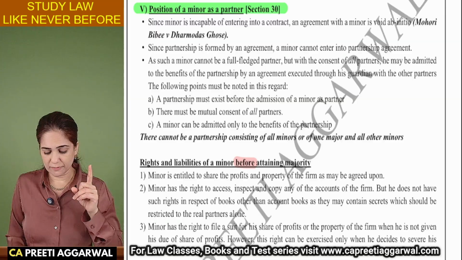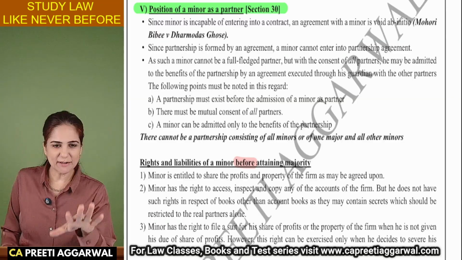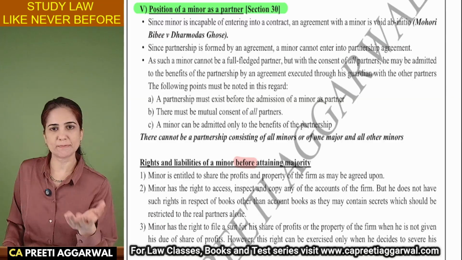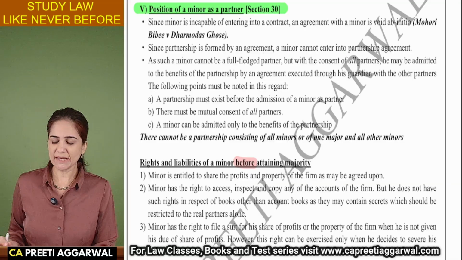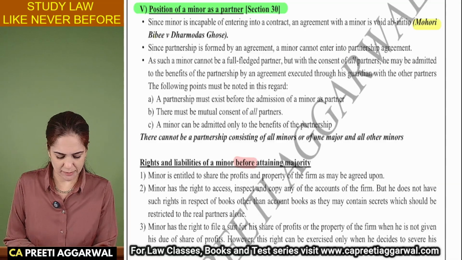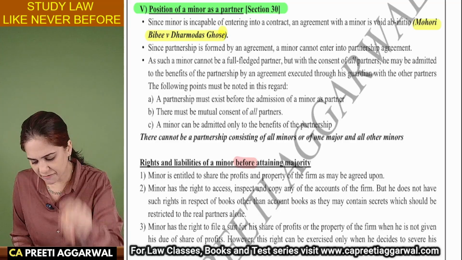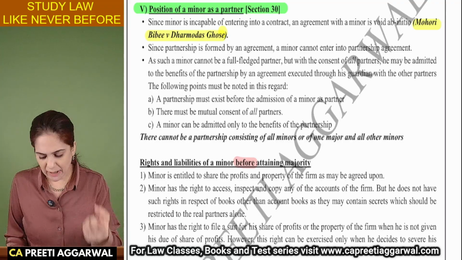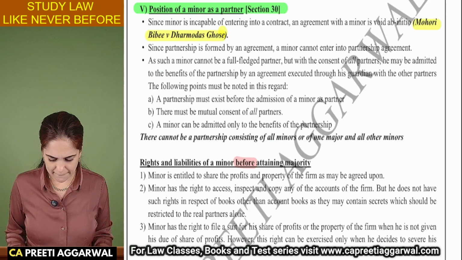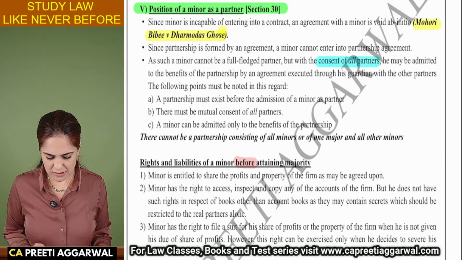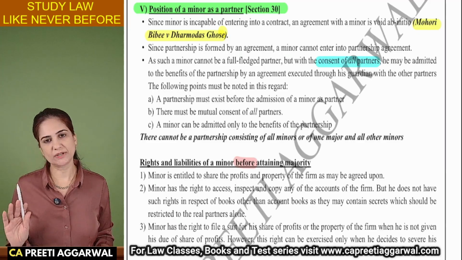So we had discussed that by default, a minor cannot become a partner because partnership is the result of an agreement and a minor cannot enter into an agreement. Any agreement with a minor is void ab initio, Mohri Bibi versus Dharmodas Ghosh. However, a minor may be admitted as a partner only with the consent of all the partners, and he must be admitted only for the benefits of the firm.